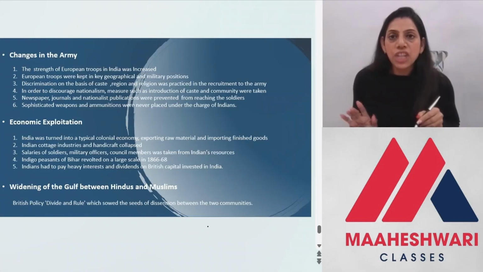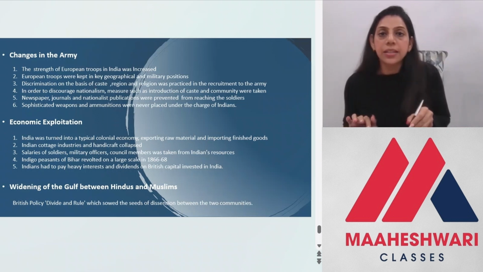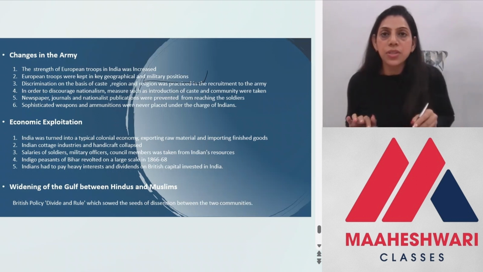Now there were changes in the army. The army, which was the main reason for the mutiny, had a complete reshuffling done. The strength of the European troops in India was increased, and European troops were kept in key geographical locations, and all the important military positions were given to the European officers and soldiers.